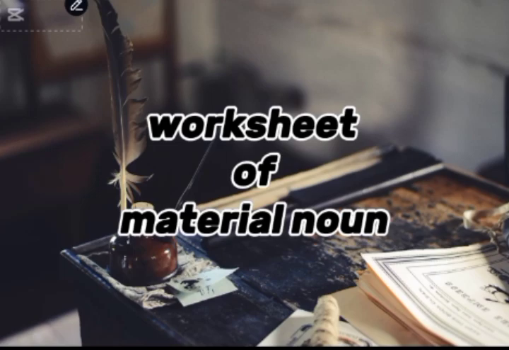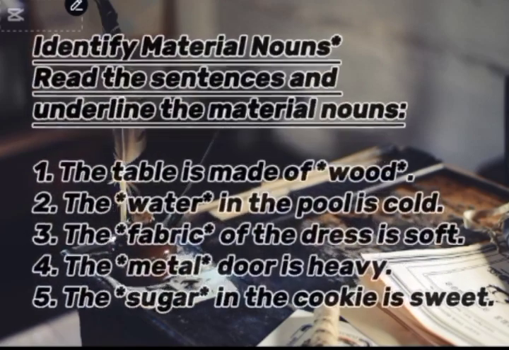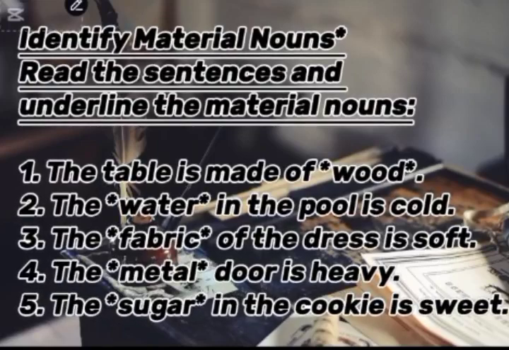Worksheet of material noun. Identify material noun. Read the sentence and underline the material noun. Number 1. The table is made of wood. Wood is a material noun.